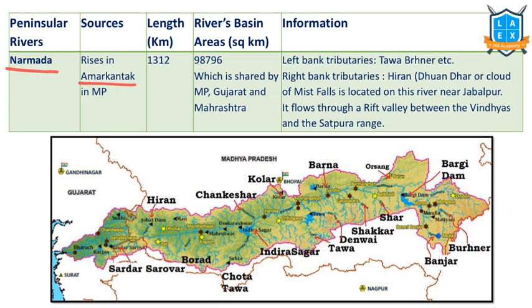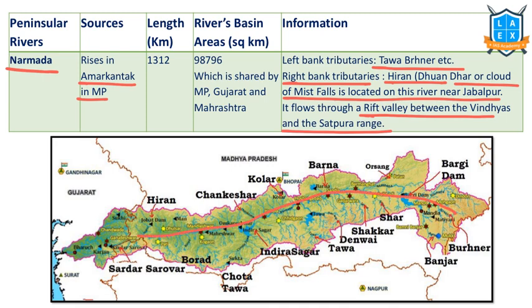Next important river system is the Narmada river. It rises in the Amarkantak region of MP. Left bank tributaries include Tawa, Barhar. Right bank tributaries include Hiran, on which the Duandar waterfalls are located. It flows through a rift valley between the Vindhyas and Satpura ranges. That's why, if you have observed the basin of this area, the river basin is narrow but long.